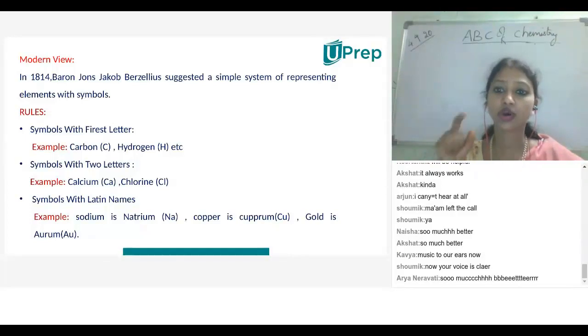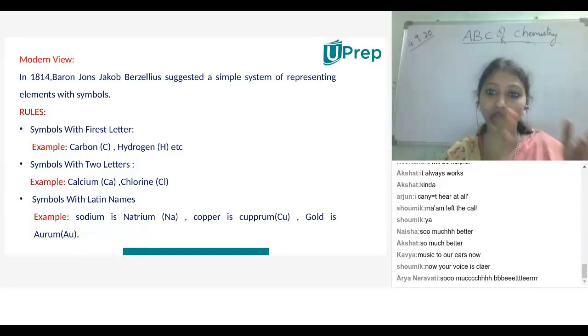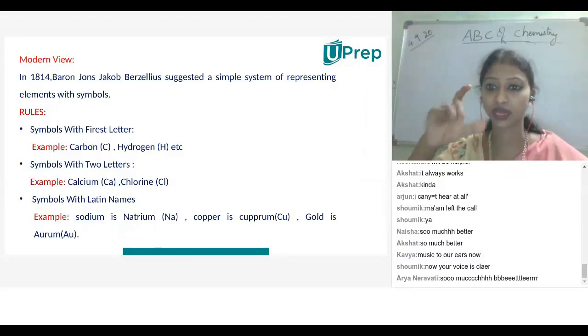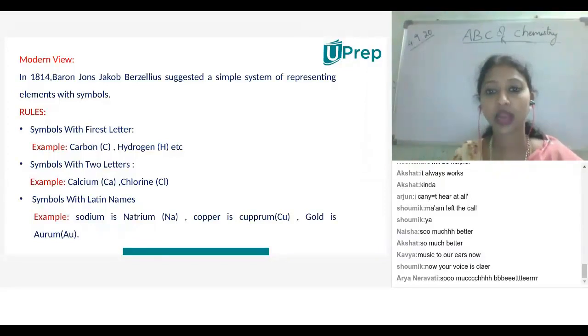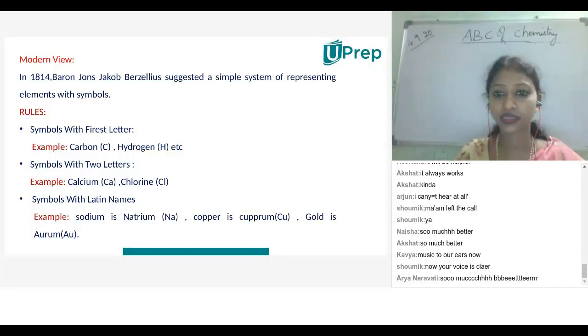Understood? Okay. So, keeping that consideration, for a few elements he has given the symbol of the first letter of that element. Like carbon C, hydrogen H, oxygen capital O, nitrogen capital N. Understood, children? What is the second rule he has given?